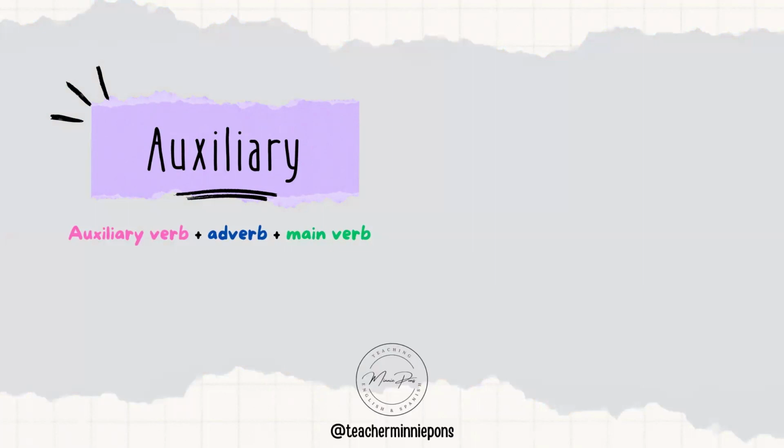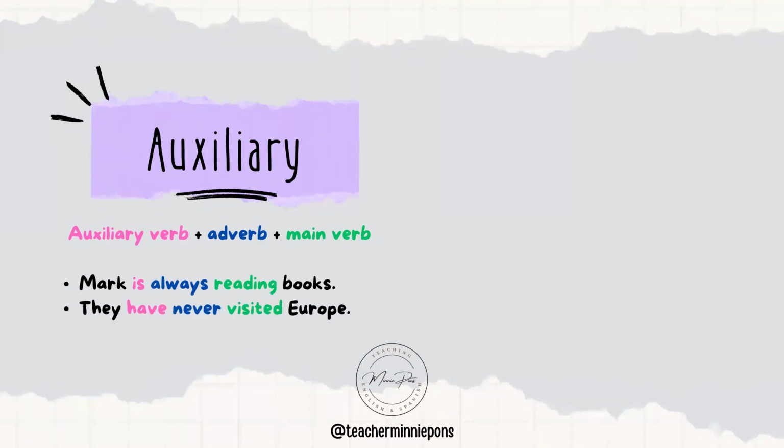When you use an auxiliary, the position is the following. Auxiliary verb plus adverb plus the main verb. For example, Mark is always reading books. They have never visited Europe.